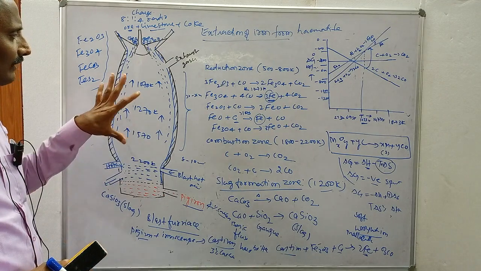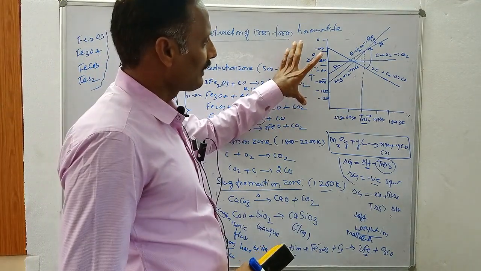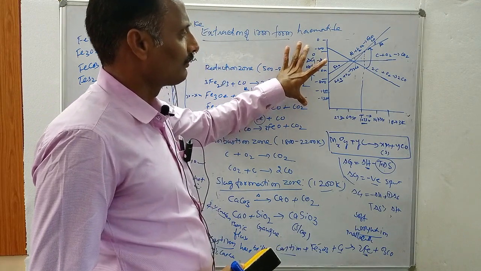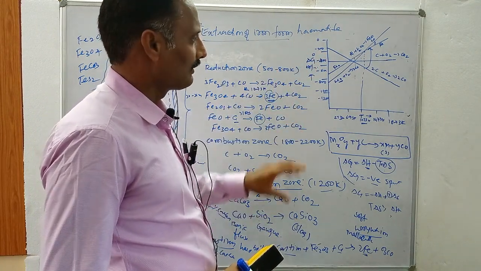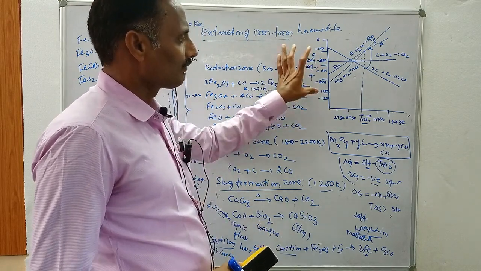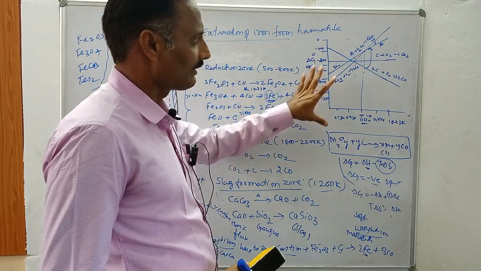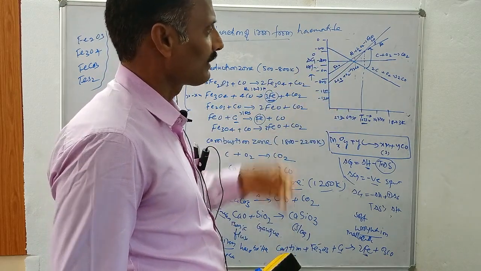In the metallurgy of iron, Ellingham diagrams are important. Ellingham diagrams are suitable for selection of good reducing agents. They are plots of change in Gibbs free energy versus temperature for various metallic oxides and some non-metal series.